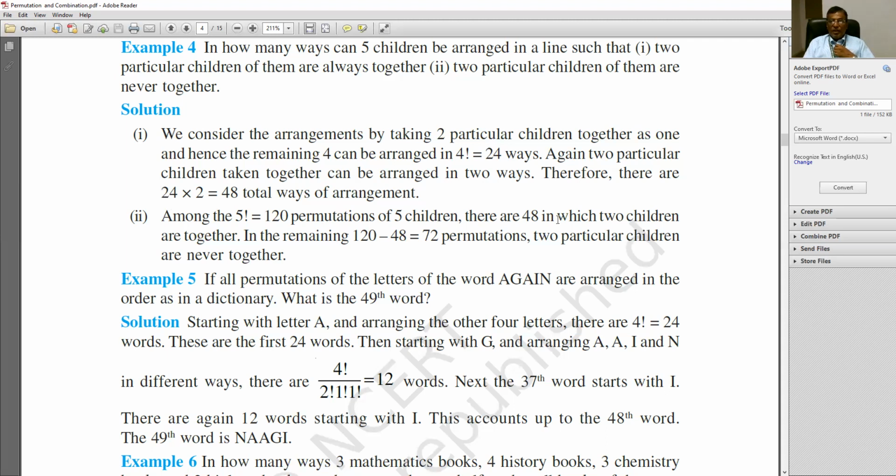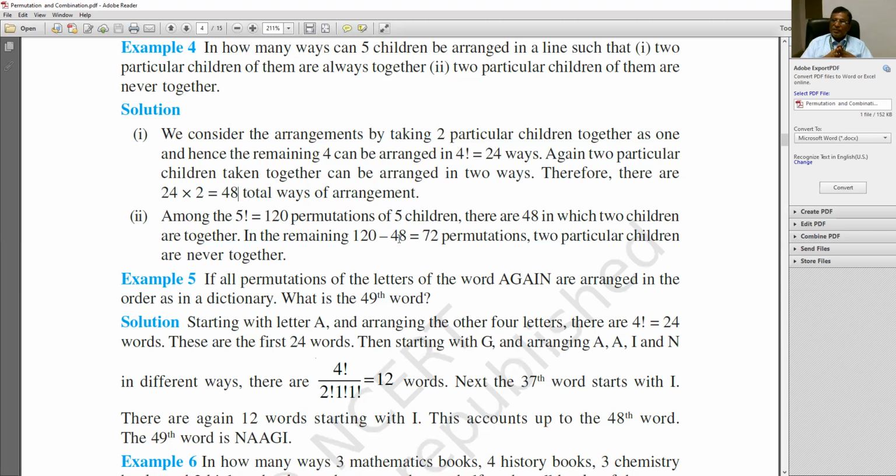There are 48 in which 2 children are together. You have seen how we obtained this result. So in the remaining, 120 minus 48 is equal to 72. 72 permutations, in which 2 particular children are never together.